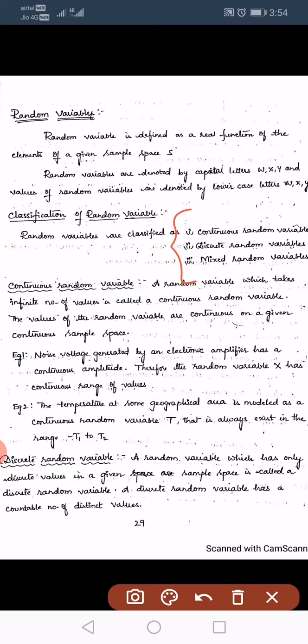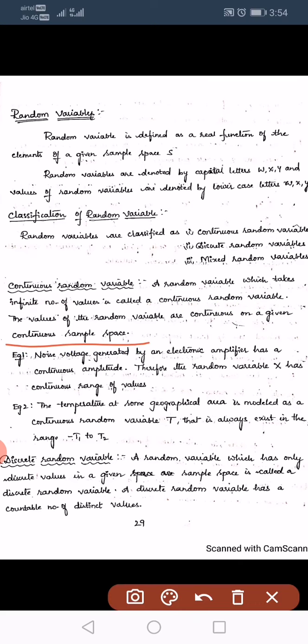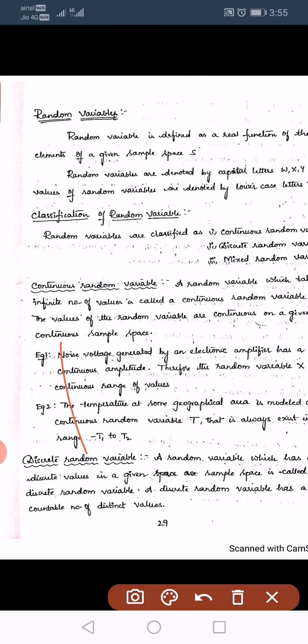Continuous random variable means it consists of an infinite number of values. A random variable which takes an infinite number of values is called a continuous random variable. So, it has a continuous sample space. Now, an example of a continuous random variable is noise voltage generated by an electronic amplifier. Generally, we know that if any signal, noise signal or any type of signal is there, what is the amplitude? It is continuous. Okay, at any point of time we can define the amplitude of the signal. So that is called a continuous random variable.